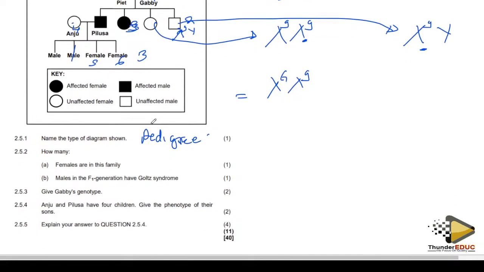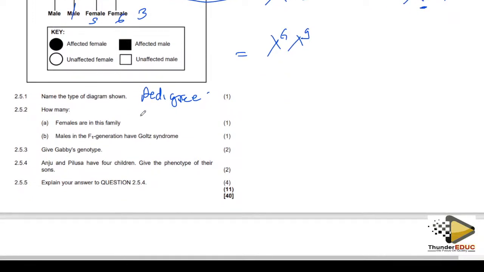We are done with that. Now they're saying that Anju and Pilusa have 4 children. Give the phenotype of their sons.